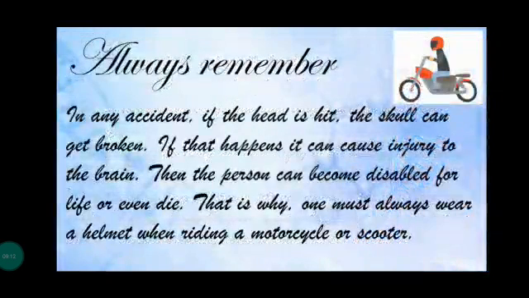Always remember, in any accident, if the head is hit, the skull can get broken. If that happens, it can cause injury to the brain. Then the person can become disabled for life or even die. That is why one must always wear a helmet when riding a motorcycle or scooter.